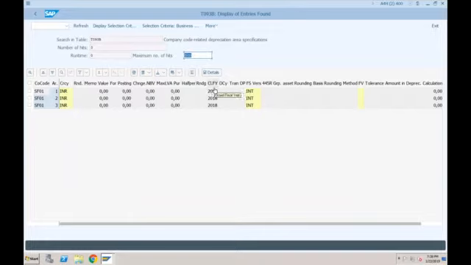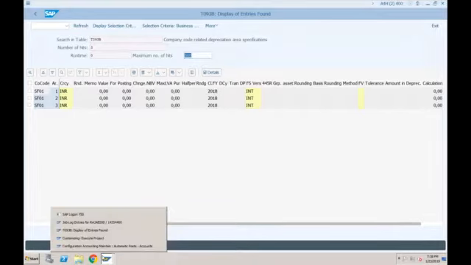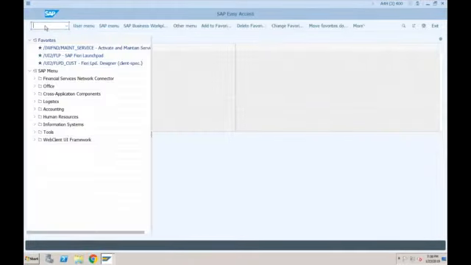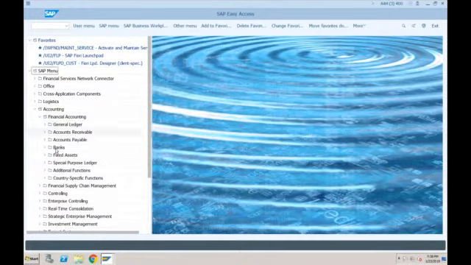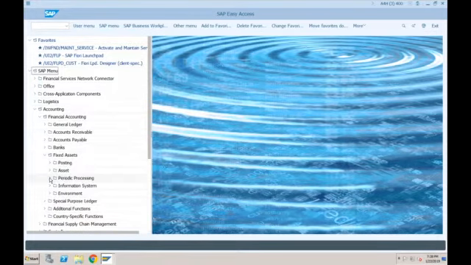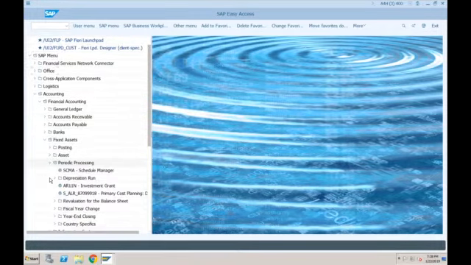But in this system, maybe because of some issue with some of the SAP nodes, or maybe if you are also facing the same issue when you are working on the client system, what you need to do is just carry out the fiscal year change program. Normally, what do you do in SAP ECC? In order to carry out the fiscal year change program, we normally use this transaction AJAB. So you go to accounting, financial accounting, fixed assets, periodic processing, year closing, AJAB.